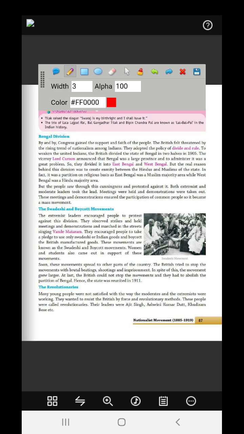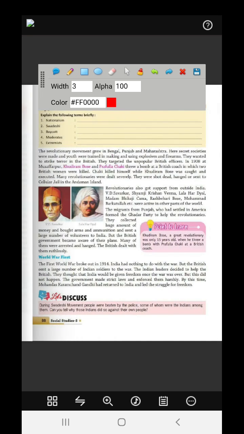So, the revolutionaries. Many young people were not satisfied with the way the moderates and the extremists were working. They wanted to overthrow the British by force and revolutionary methods. These people were called the revolutionaries. Leaders were Ajit Singh, Ashwin Kumar Dutt, Khudiram Bose, etc. They did not like the ways the extremists and the moderates were working. They were separate groups.